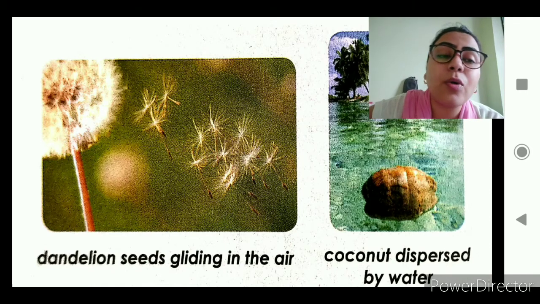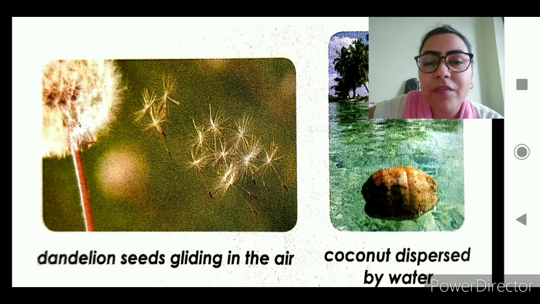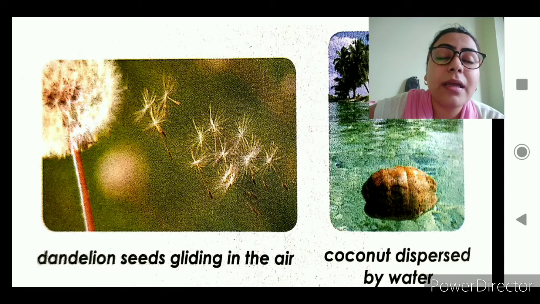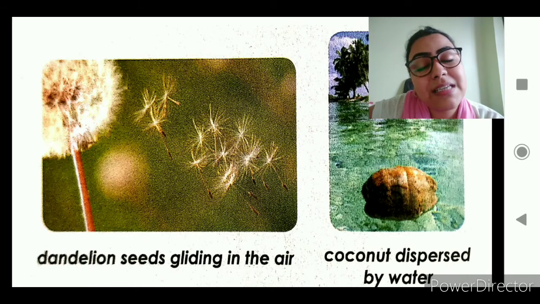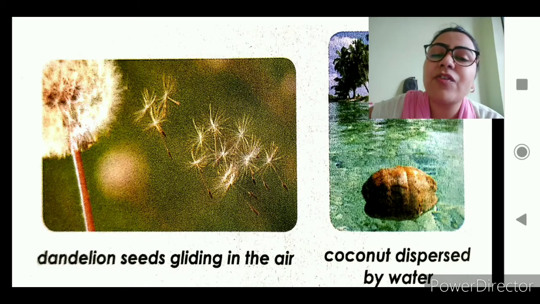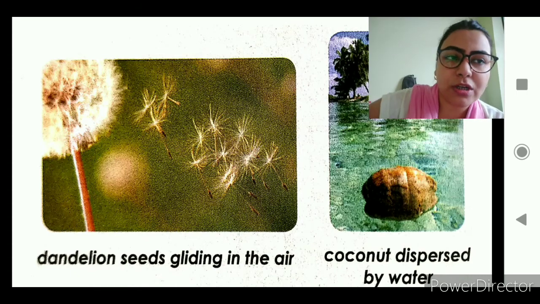Now why are coconut trees mostly situated near the water? Because they need a lot of water. We all drink coconut water as well, right? So it needs a lot of water to grow. So the seed is also dispersed somewhere near the water bodies only, and it gets enough water for itself to grow into a new coconut tree.